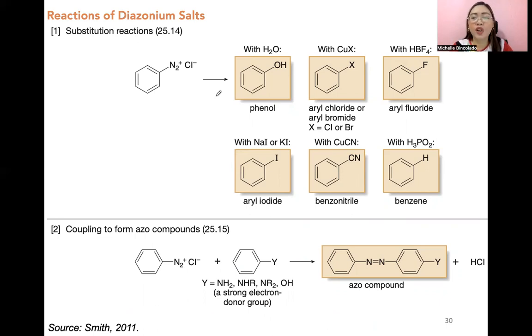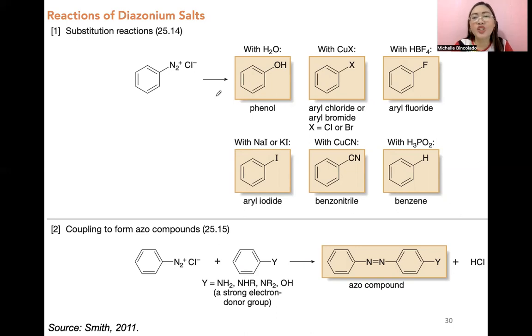So in fact, if you will read books, they sometimes call this the Sandmeyer reactions. On the other hand, guys, ang mga aryl diazonium salts ay pwede rin mag-form ng mga azo compounds via coupling reaction. So you'll also find this, guys, sa manual natin. You should copy class itong reaction na substitution, yung mga Sandmeyer reactions.